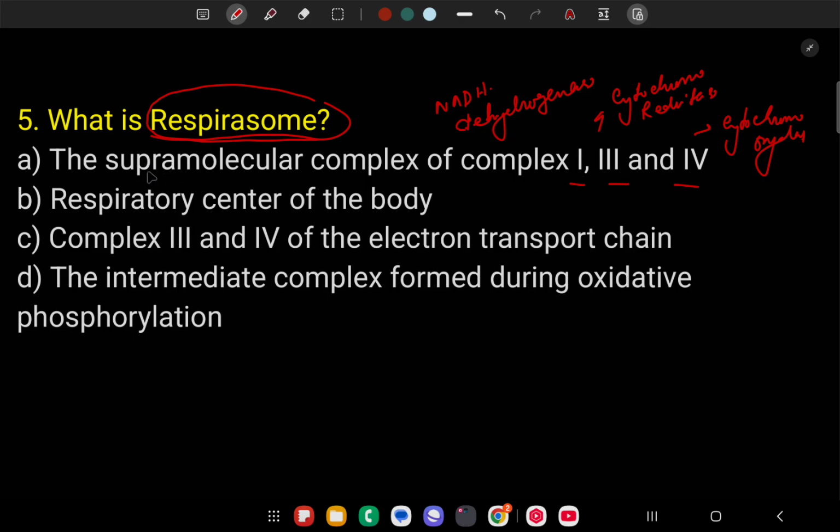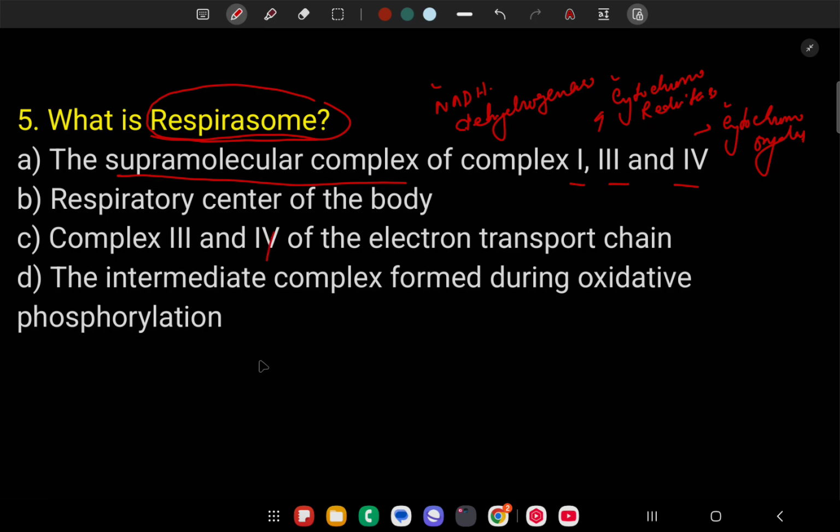The supramolecular complex means when the small subunits combine to produce a large subunit, that is called a supramolecular complex. Okay, so these three complexes are combined to produce the respirosome. Respirosome is the functional unit of electron transport system.